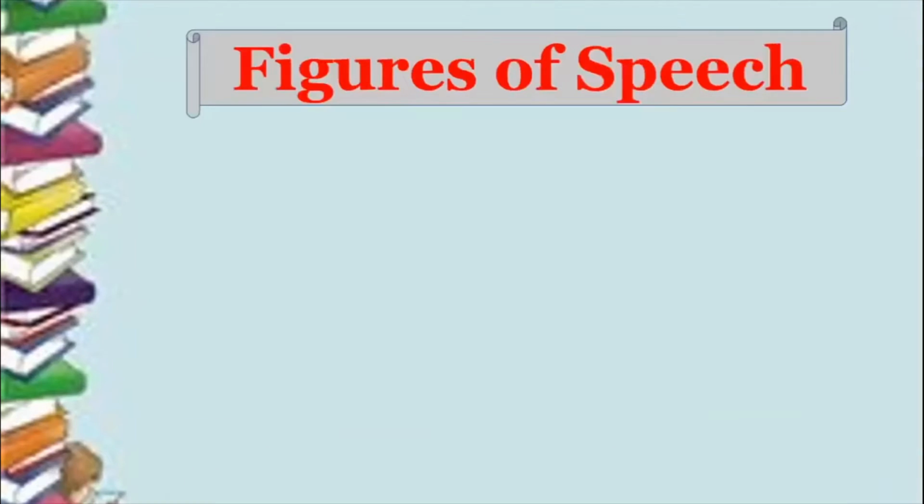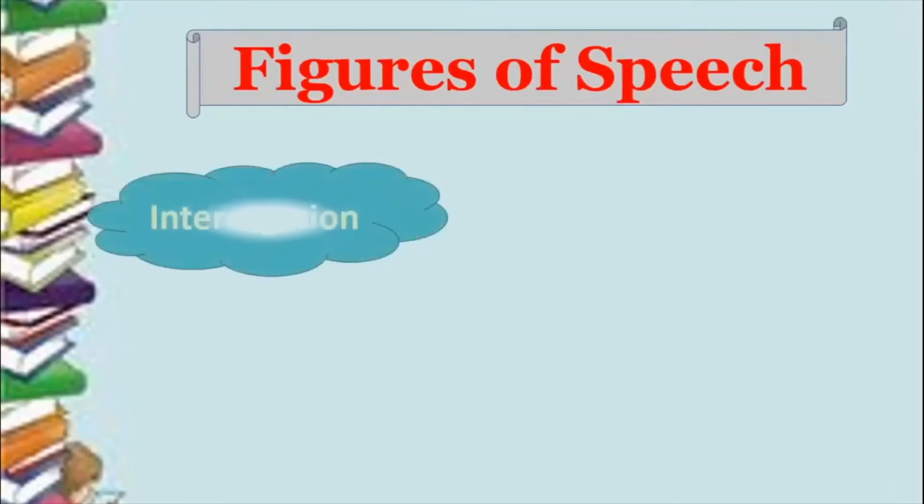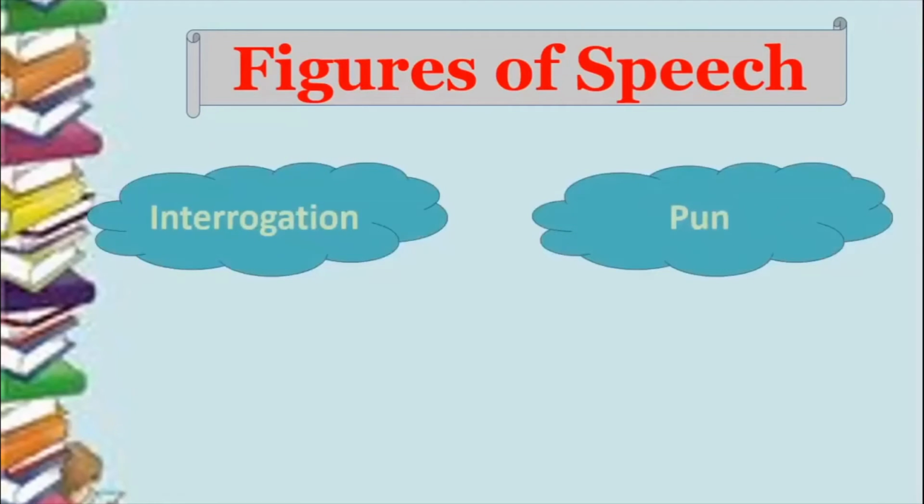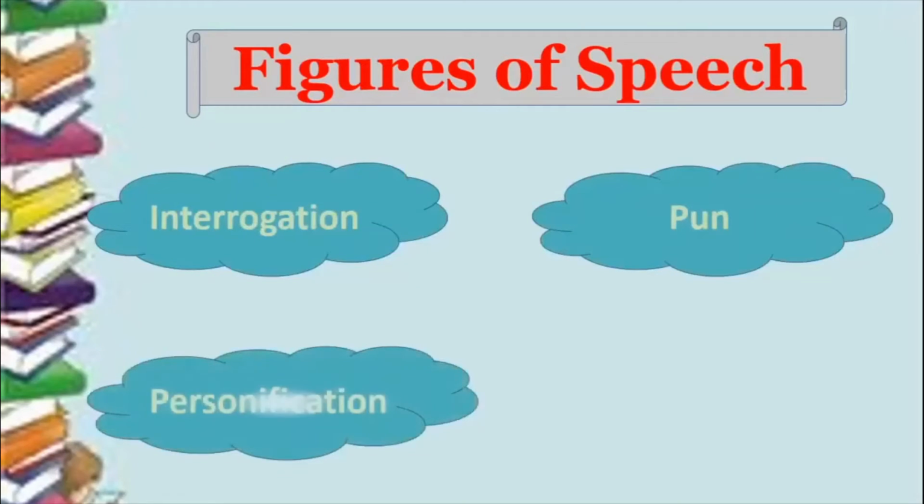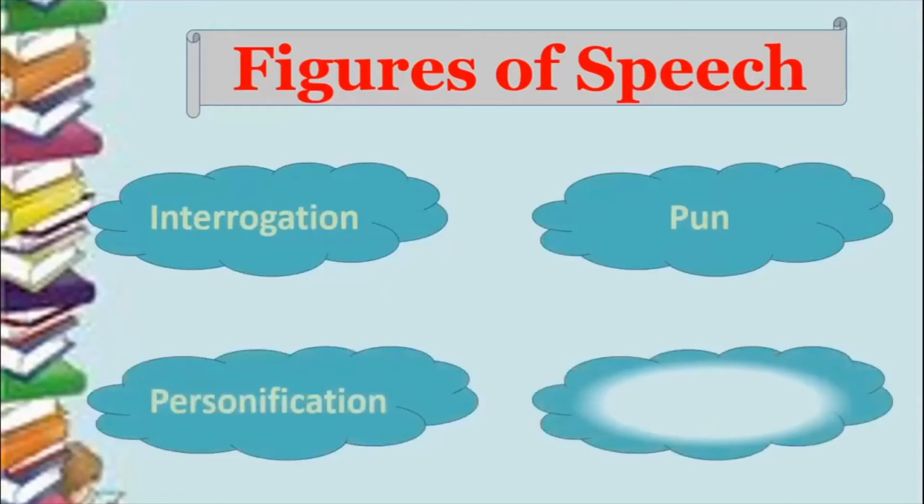Like I told you, we have 4 figures of speech which are part of this particular lesson. It is interrogation, we have pun, then we have personification, and finally we have alliteration. These are the 4 figures of speech that we have to learn as part of this poem, Have You Ever Seen?